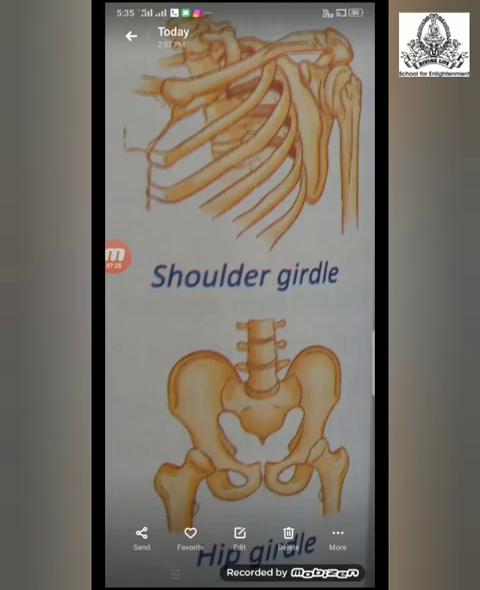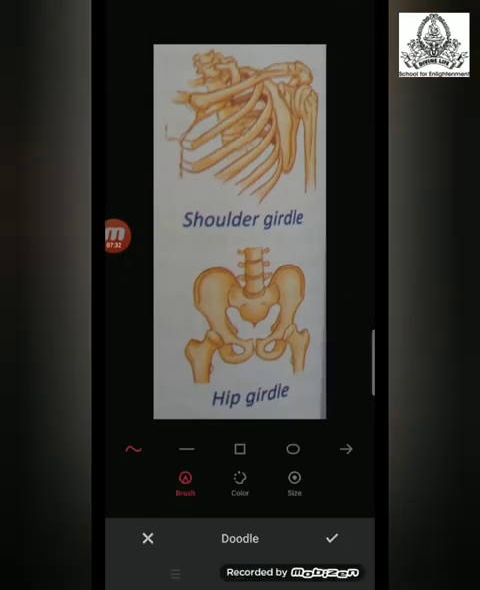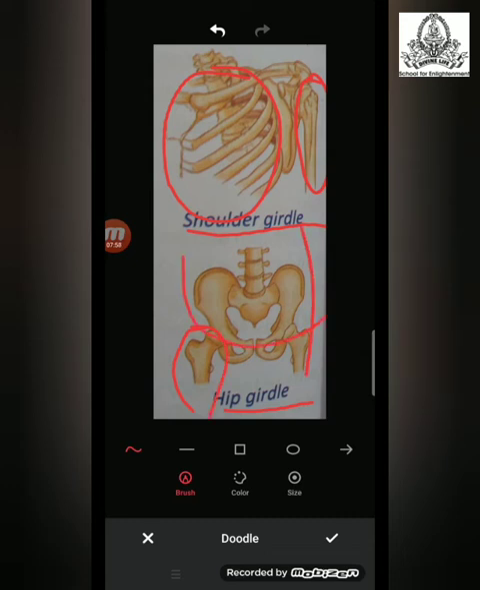Now moving forward to the next topic, which is the girdle. There are two girdles present in our human body. First the shoulder girdle and second the hip girdle. The function of the girdle is to connect the different parts of the skeletal system. Like the shoulder girdle connects the upper limb to the upper part of the body, and the hip girdle's function is to connect the lower limb to the lower part of the body. There are two bones present in the shoulder girdle. The first is the collarbone and the second is the shoulder blade.